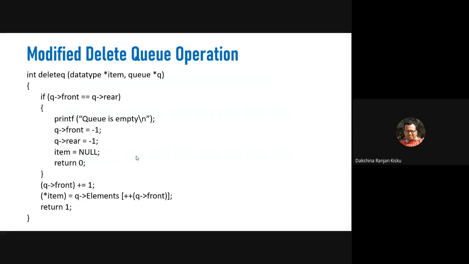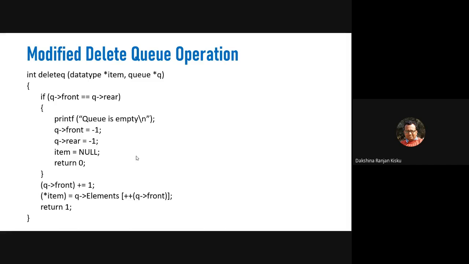So we can modify the delete queue operation. How is this delete queue operation modified? For that we can define a function, and we call this function delete queue. Here, first we check whether queue front is equal to queue rear or not.